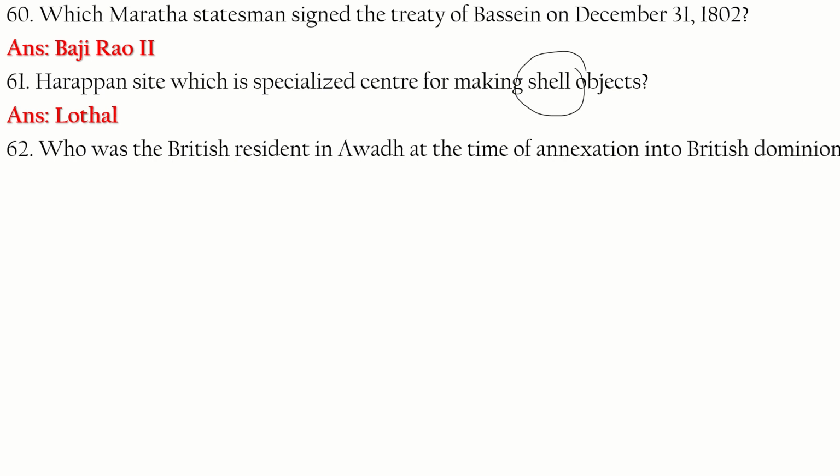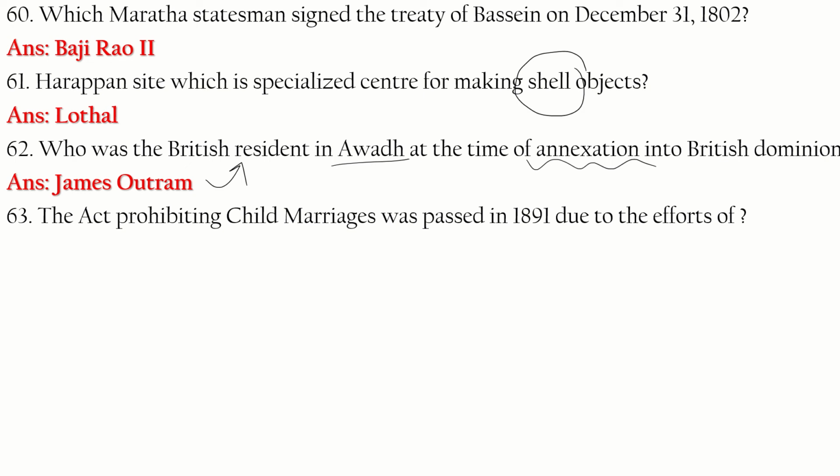Question 62. Who was the British resident in Awadh at the time of annexation into the British dominion? James Outram. He was the British resident in Awadh at the time of annexation into the British dominion. James Outram.